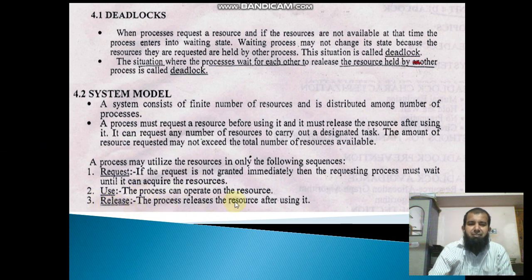Release. The process releases the resource after using it. After completion of the task, it must release. Assume that a particular process wants to take a 100-page printout. After taking the 100-page printout, it must release the printer. Clear, no? Okay. Thank you.